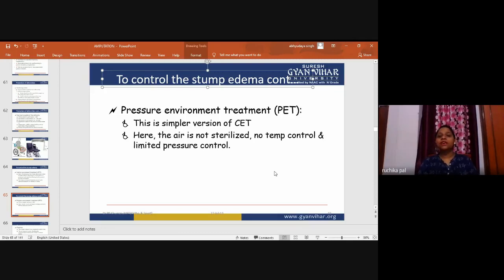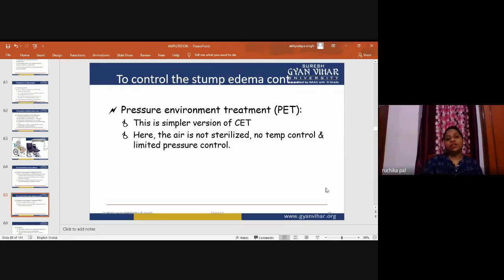You can say we are maintaining only the pressure. The air is not sterile as such. In the treatment of the amputated part or rehabilitation, the CET machine is not that easily available, or you can say it is very costly equipment. So that is the simple version of CET. We are maintaining only limited pressure, and there is no sterilization or temperature control.